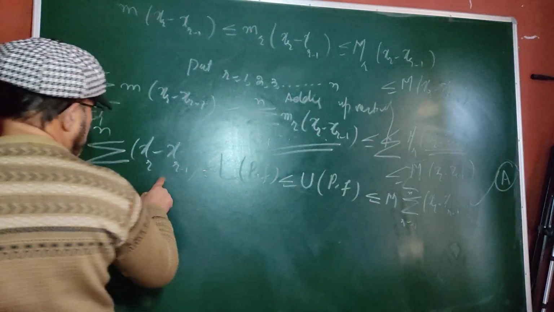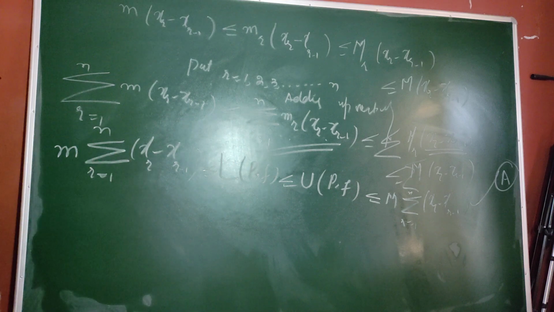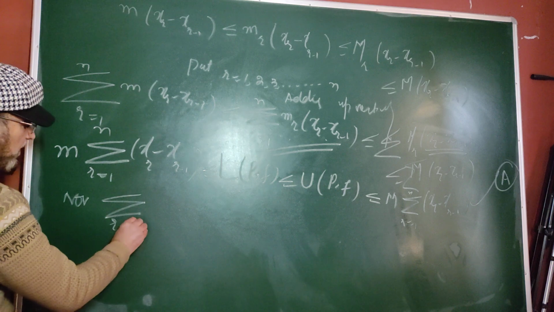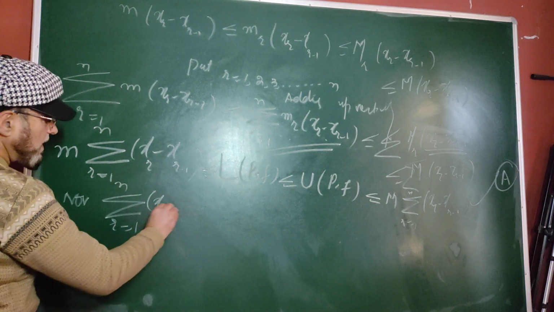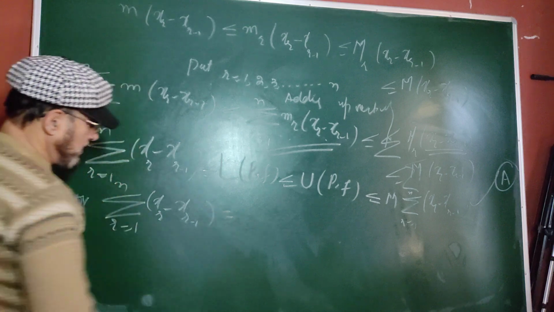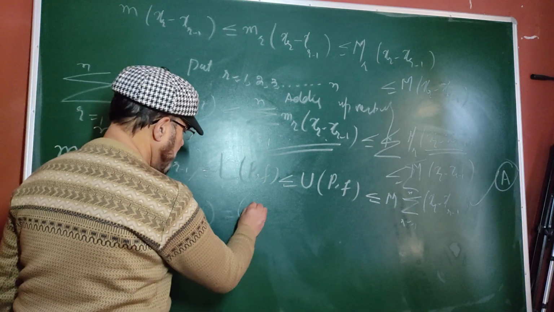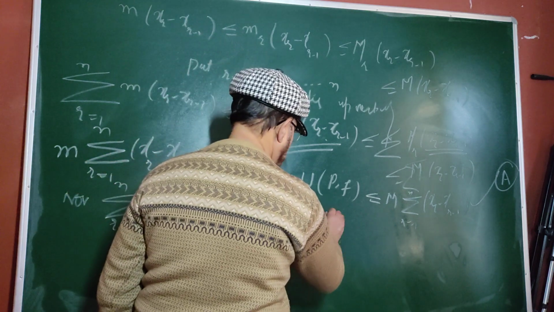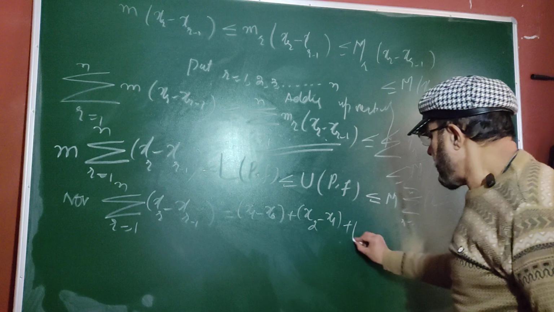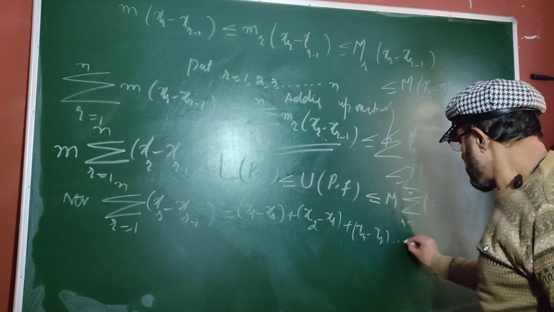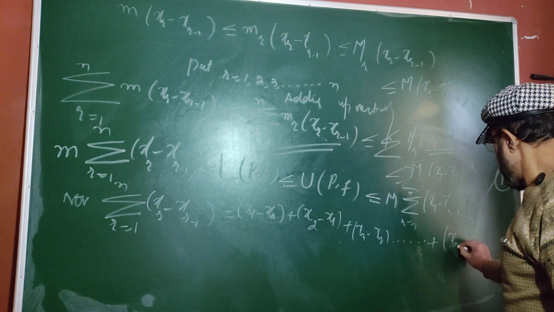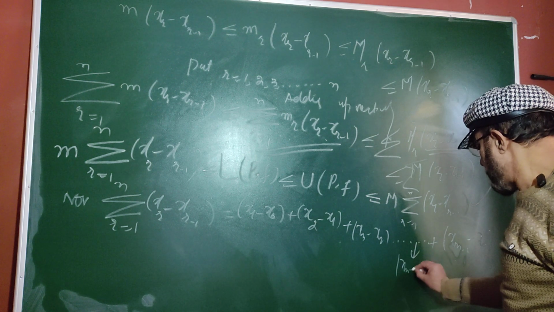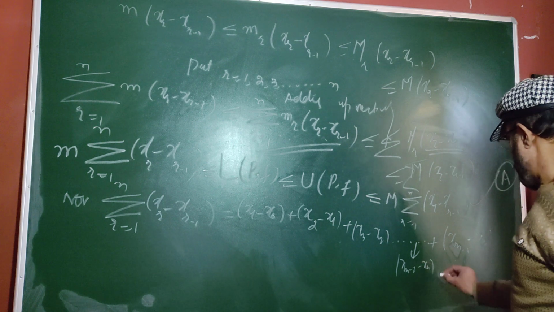I will find out now the summation r going from 1 to n of (x_r minus x_{r-1}). Look, this is (x_1 minus x_0) plus (x_2 minus x_1) plus (x_3 minus x_2) and so on, up to the last but one term (x_{n-1} minus x_{n-2}) plus (x_n minus x_{n-1}).